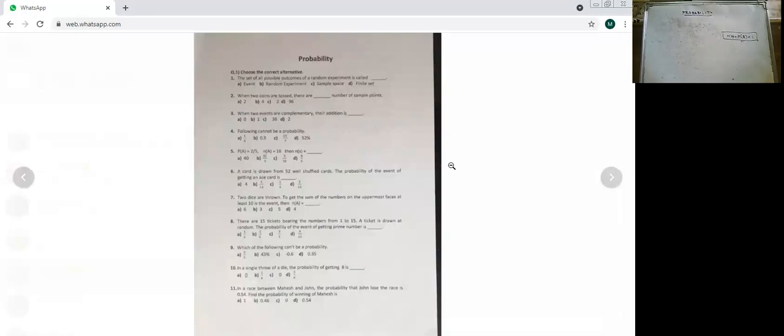Next, P of A, they are saying 2 upon 5. Okay, I will write down the formula and I will substitute. 2 upon 5. N of A is given as 16. What is N of S? You may check. I taught you how to do it orally.